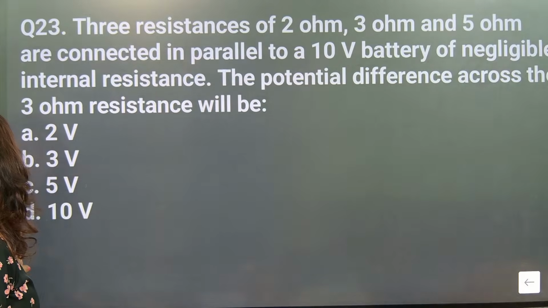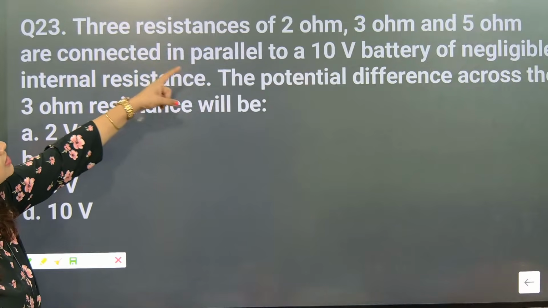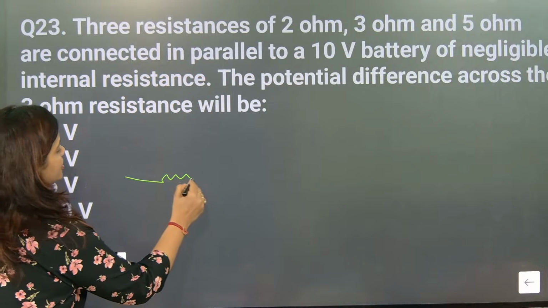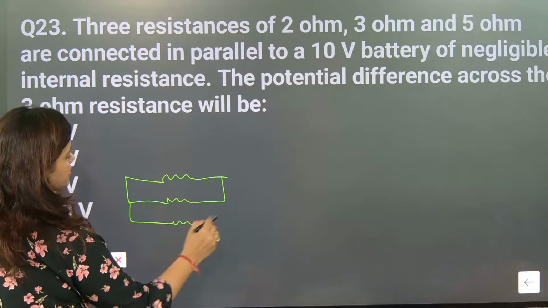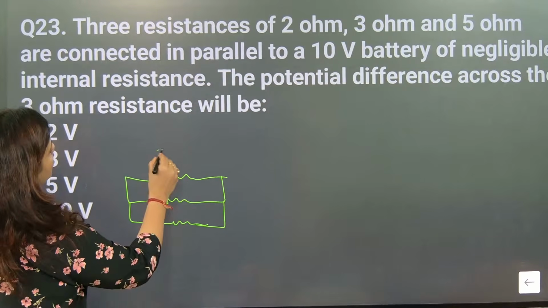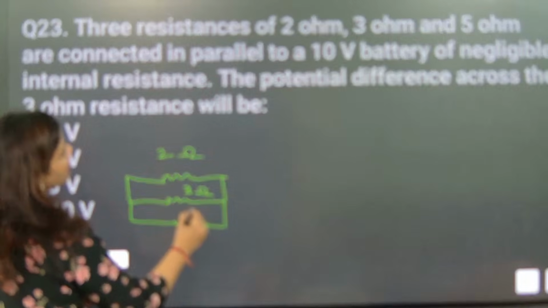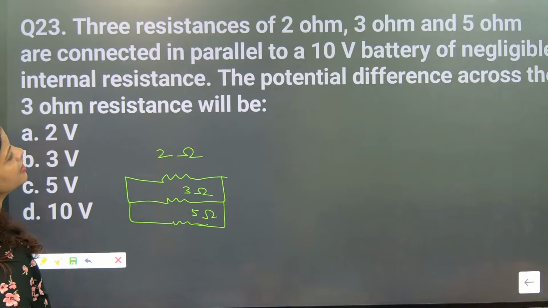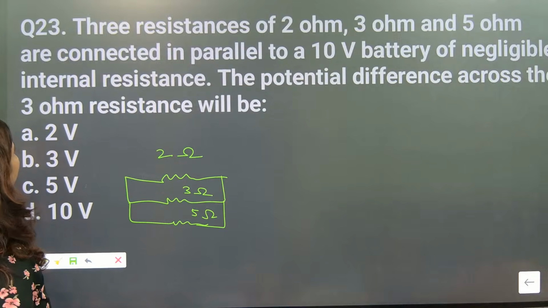You need to understand the first thing here. The three resistances, 2 ohm, 3 ohm, and 5 ohm, are connected in parallel. After that, they are linked to a 10-volt battery of negligible internal resistance.